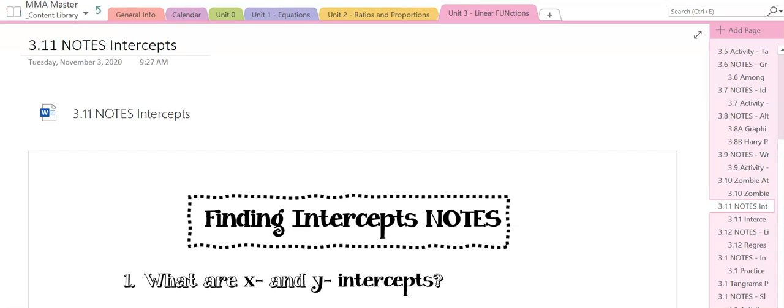And numbers might have changed a little bit on the videos, but the content didn't. These are the finding intercepts notes.